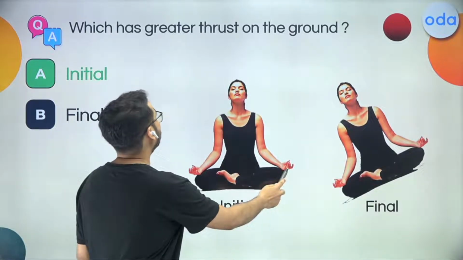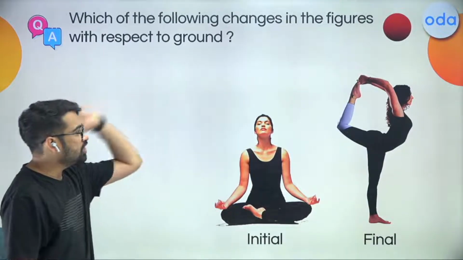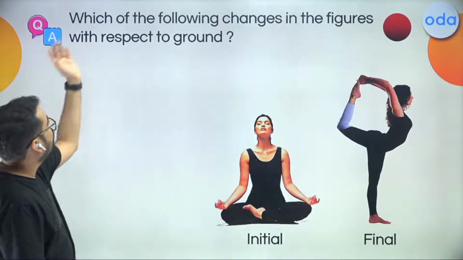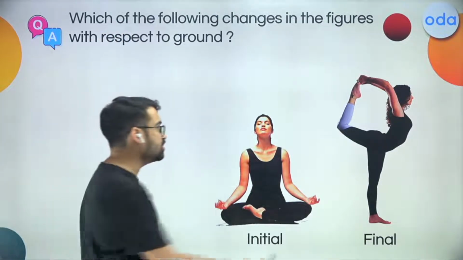Right? Alright. Let's move on to the next quiz. Again, this time around, she is in some other pose, right? Which of the following changes in the figure with respect to ground? What is changing over here?